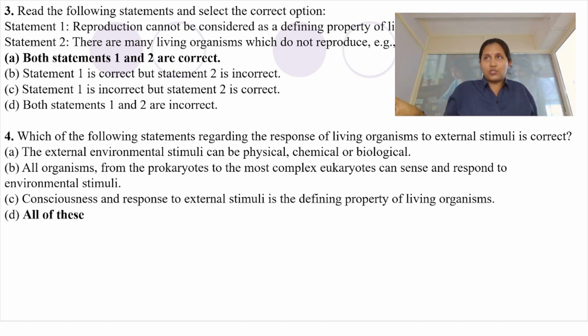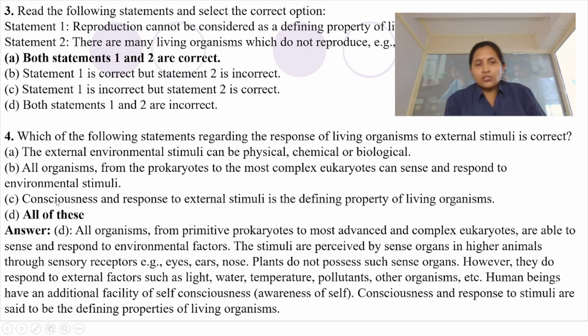Both will of course respond because they are living organisms, and consciousness and response to stimuli is one of the defining properties. Of all the properties we have discussed, response and self-consciousness are among the major features of living organisms. Now, 1, 2, 3 are all correct, so the option goes to D. This is the same answer which is given. No matter whether it is primitive, simple prokaryotes or the most advanced organisms, everybody will respond to environmental factors.